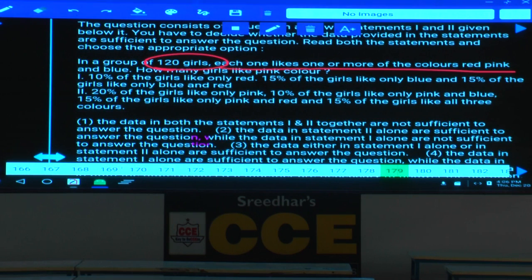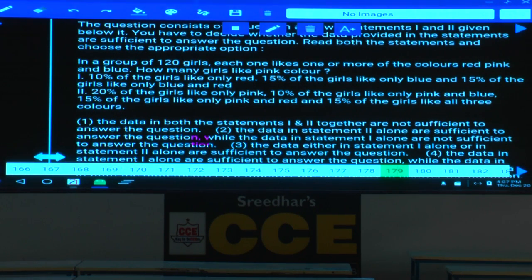Right, come on. Just imagine 10% of the girls like only red. 15% of the girls like only blue. 15% of the girls like only blue and red. What is this about? A, B, C values, correct?